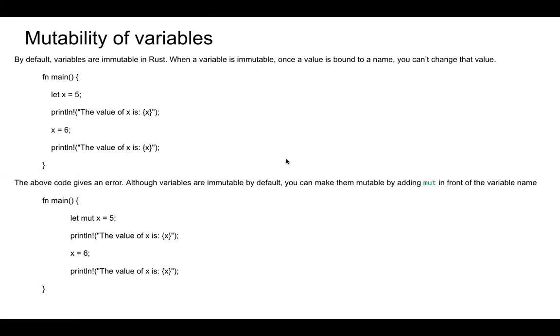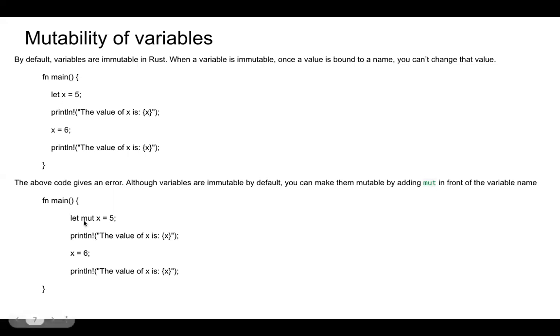Again, as we talked about, mutability. Here, normally we have just given let x be equal to 5, and we are assigning the value 6. This is an error because x, by default, you have not given it the keyword mut. So the compiler will assume this is immutable, and this will give you an error.